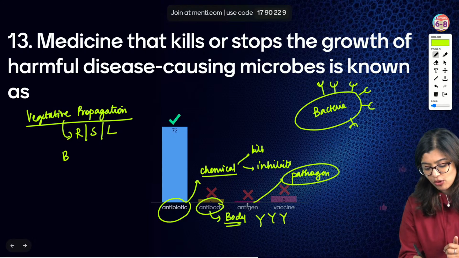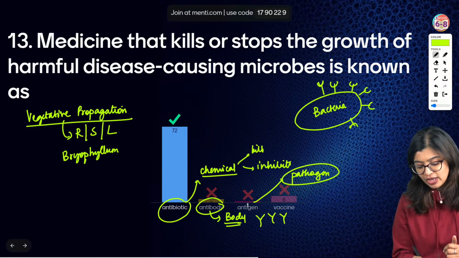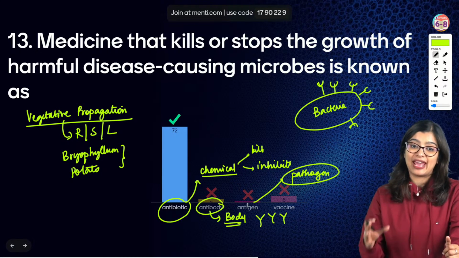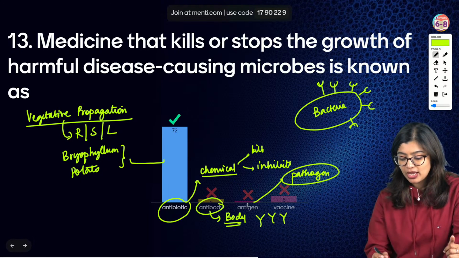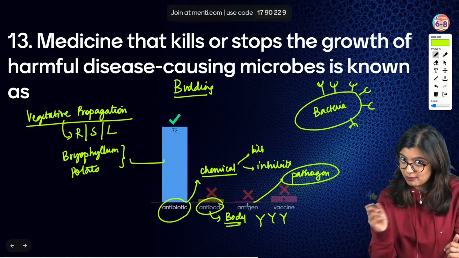So if you take bryophyllum, if you take normal potato, we see that the parts that we use are the vegetative parts, right? Wherein only one part or one parent is involved, which is why we call this as vegetative propagation.